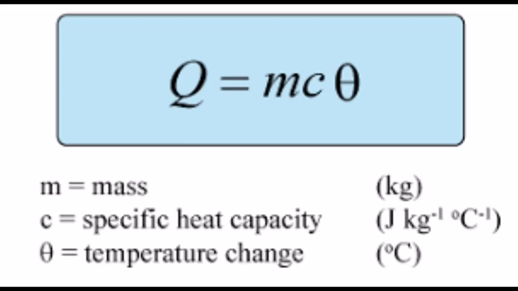The specific latent heat of vaporization of a liquid is the amount of heat needed to change unit mass of liquid to gas without changing the temperature. As I told you, everybody knows 100 degrees Celsius is the boiling point of water. So 100 degrees Celsius of water will turn into 100 degrees Celsius of vapor. See, 100 and 100 did not change, but water became a vapor. So this procedure is known as vaporization.